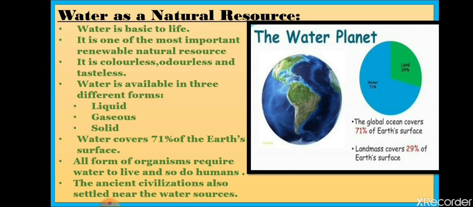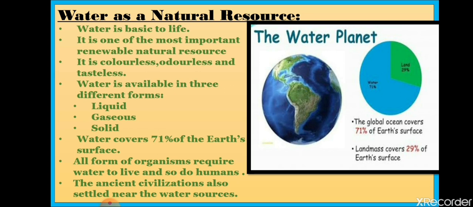About water, students, pure water is colorless, odorless and tasteless. Water has no taste, no color and no smell, that is odor. Water is the only thing that is available in different forms on the surface of the earth.